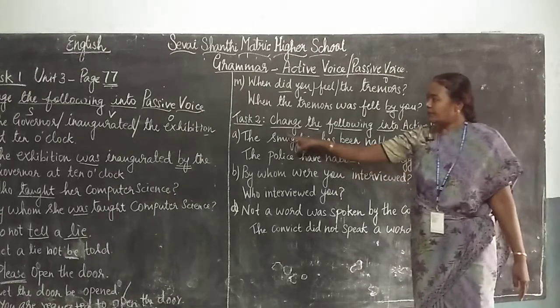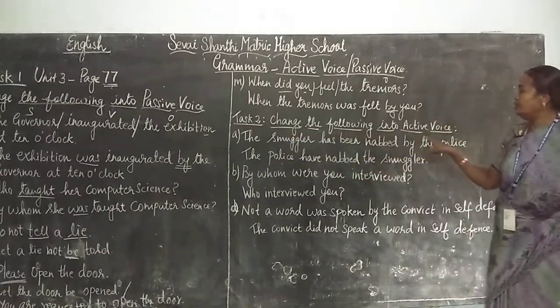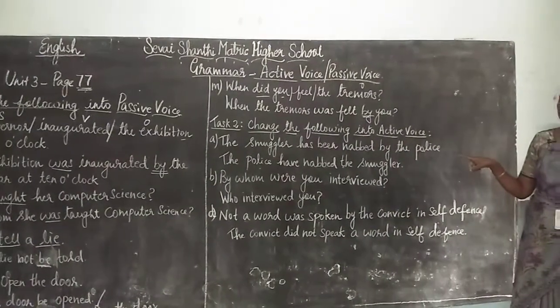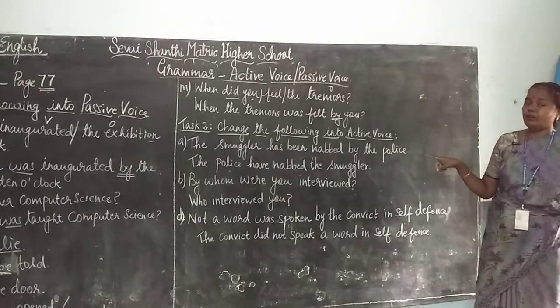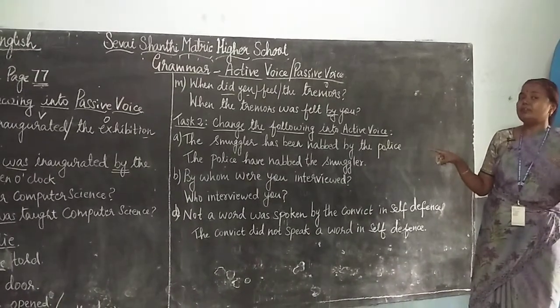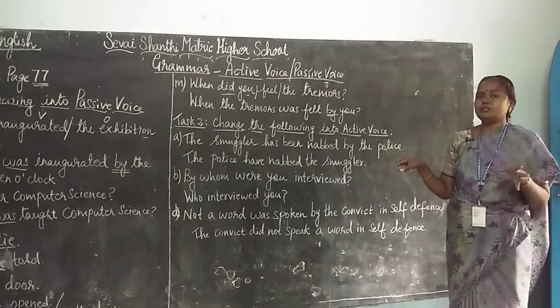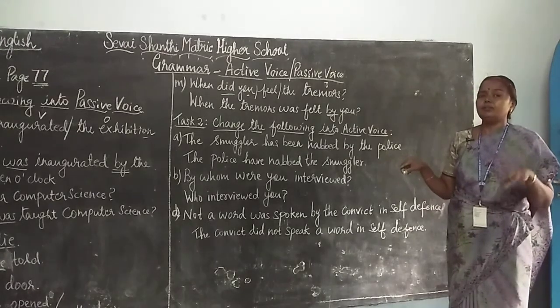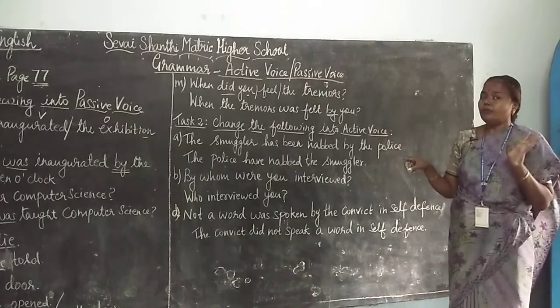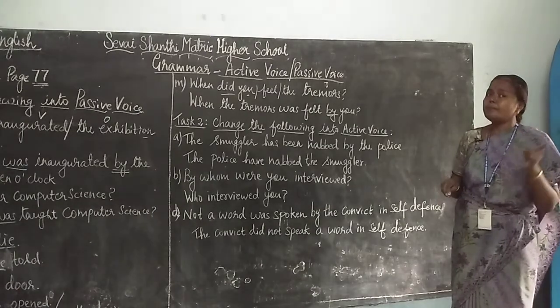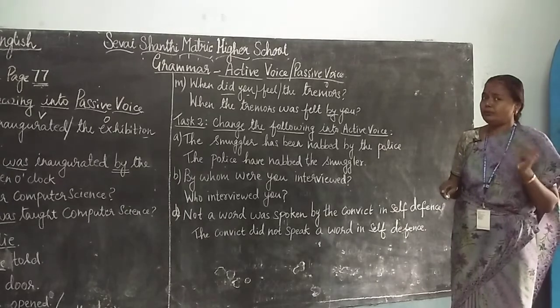Now let us see task 2: change the following into active voice. The given sentence is in passive voice and you have to change it into active voice. First you have to find out what is asked in the question. Then only you will be able to change. Sometimes the question will be asked, change the following sentence into other voice. Then you have to be very alert and use your intelligence in changing active voice to passive voice or passive voice to active voice.